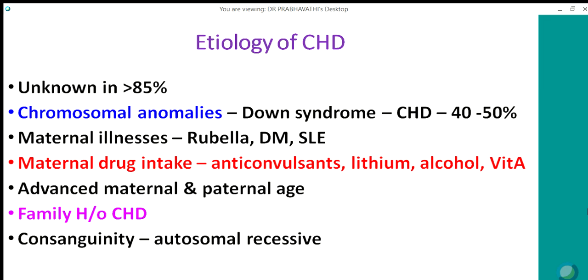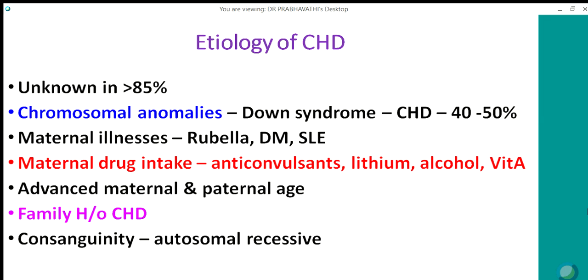Diabetes: patients whose mother has diabetes have a higher incidence of congenital heart disease. Patients with SLE can have congenital heart block, especially when they have anti-La and anti-Ro antibodies. Maternal drug intake like anticonvulsants, valproic acid, phenytoin, other drugs like lithium, alcohol, and vitamin A excess can cause congenital heart disease in the fetus. Advanced maternal and paternal age is also a risk factor for congenital heart disease.